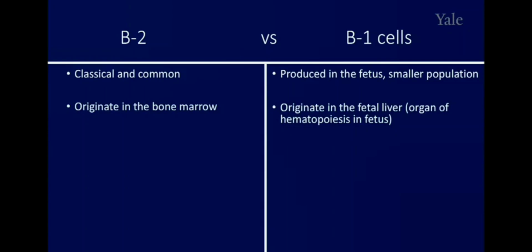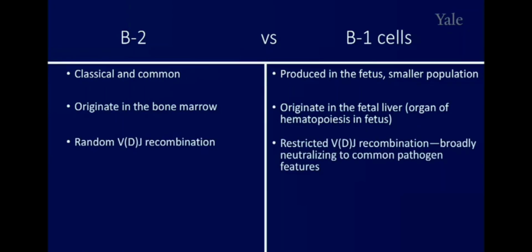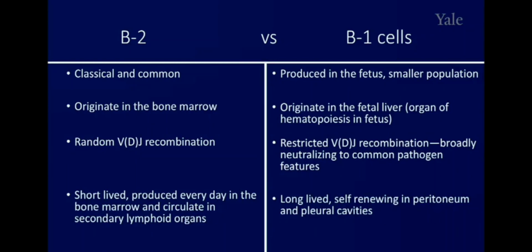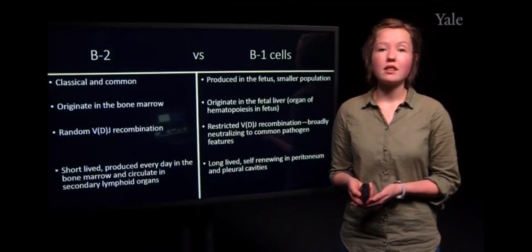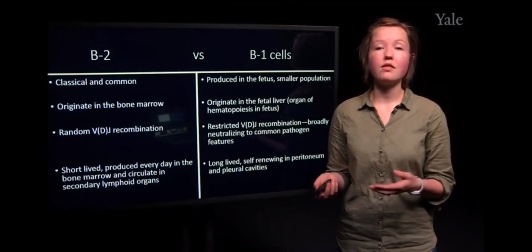And as mentioned, the B2 cells undergo this random VDJ recombination, whereas the B1 cells have specific preferences for certain antigen receptor segments. Lastly, these B2 cells are short-lived and are produced daily, whereas the B1 cells are produced in the fetus, in the fetal liver, and they are long-lived.